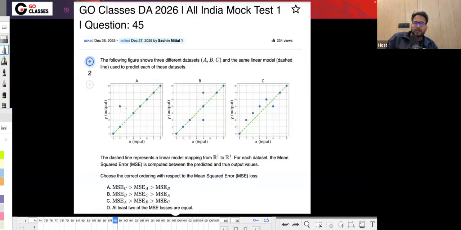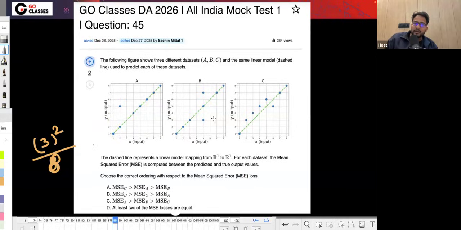So here the mean square error in case of A, the grid is given to you. So basically this will be 1, 2, 3, right? So this distance, which is basically predicted by whatever this is, and the absolute y, the difference between these is 3 square, which is 9, divided by the total number of points. For all other points it is 0. So 3 square divided by the total number of points, which is 9, which is 1, right?